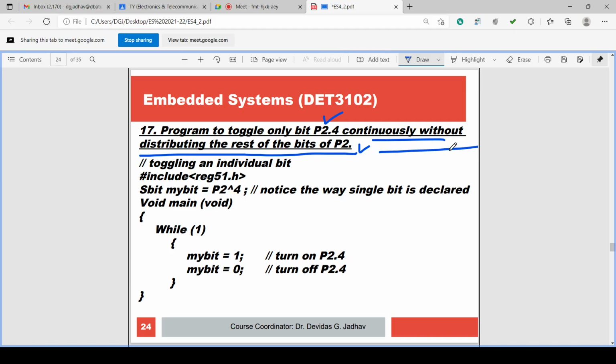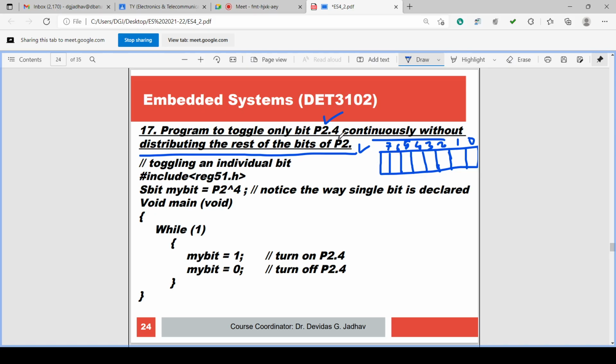P2.4 means P2 is the second port, which will have 8 different bits. It is 0, 1, 2, 3, 4, 5, 6 and 7. 8 bits are there.